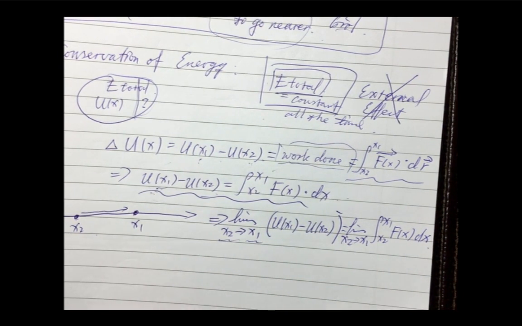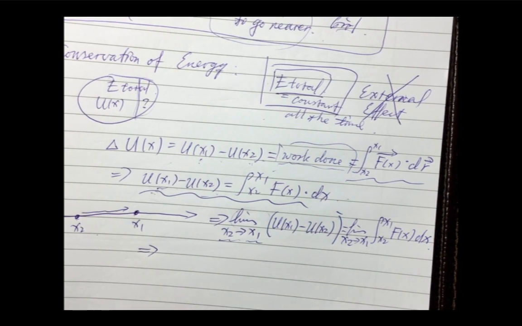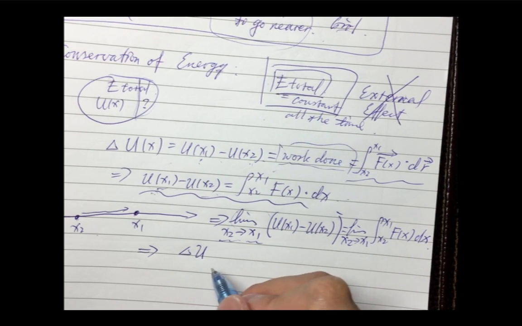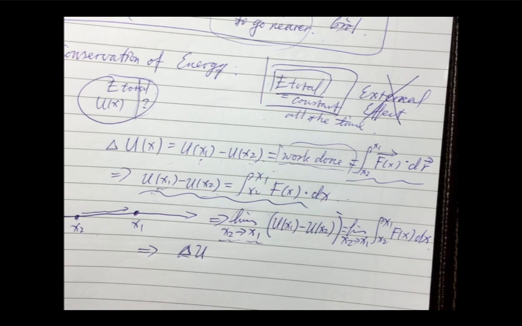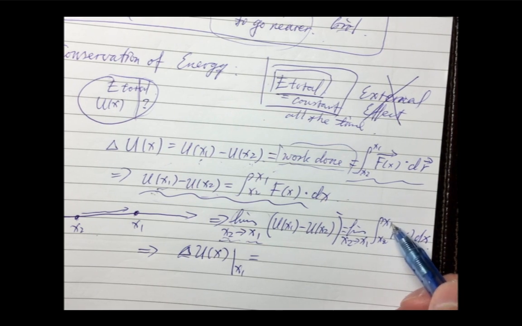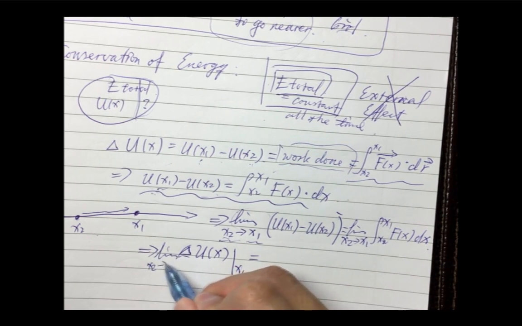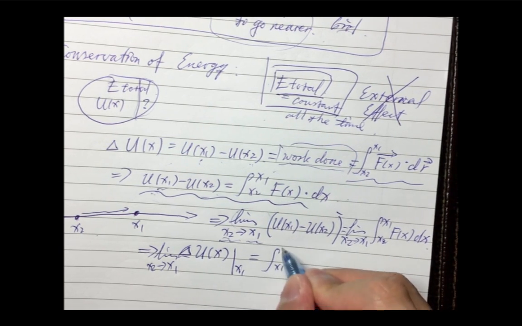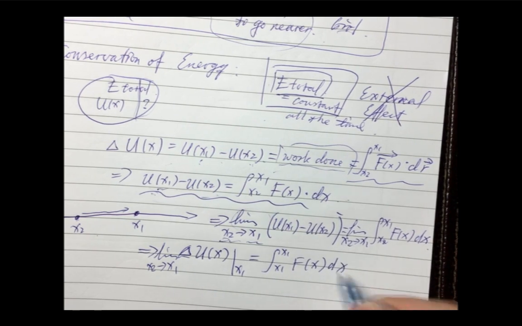So when x2 is approaching x1, in this extreme case, we can say that this delta U, I still write it as delta U because I don't want to move too fast, so delta U(x), right? But when x2 is approaching x1, at this extreme case, you can just write x1 over here, right? So it's equal to, and this x2 is nearer and nearer to x1, so it becomes only x1 to x1, dx.